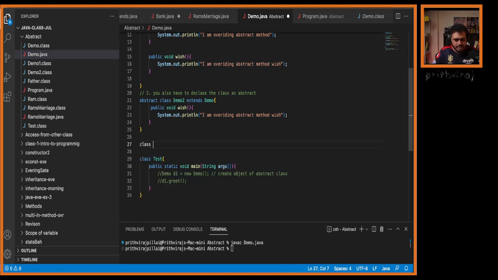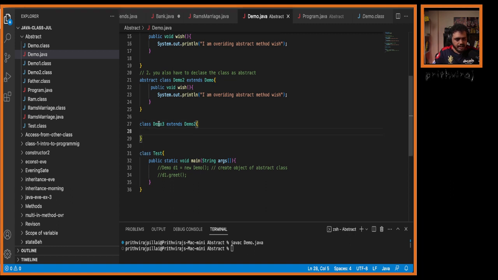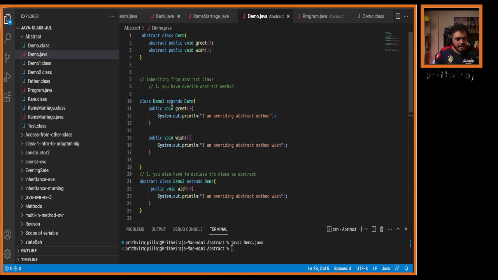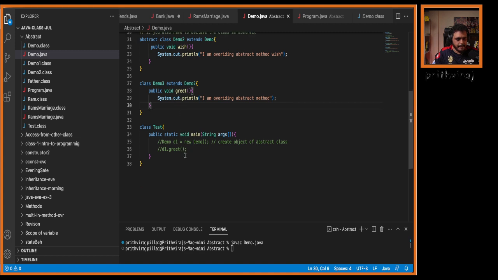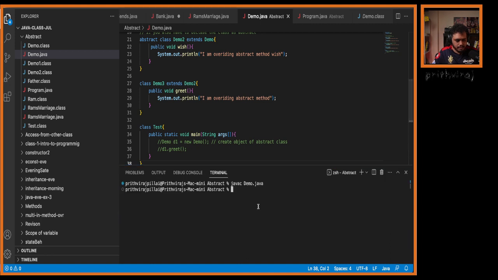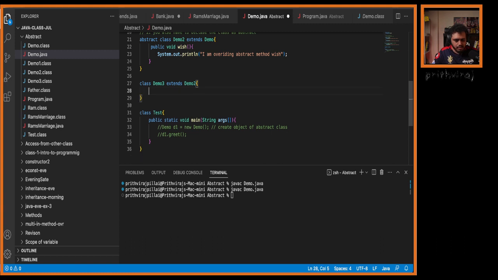So I'll write class Demo 3, and we are extending Demo 2. Demo 2 is an abstract class. Now if I implement only the greet method, that is enough, I guess. Let me run this again. See, enough. Now if I remove this, save it, it will give me an error.